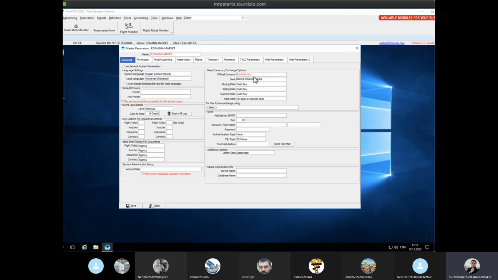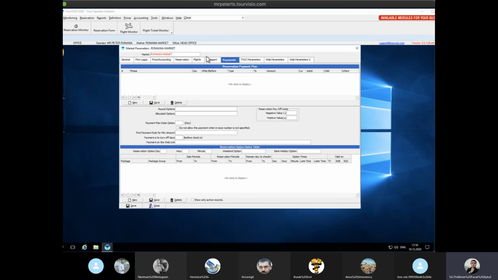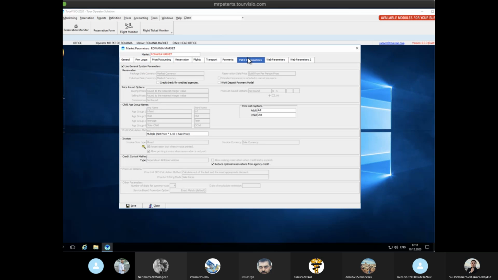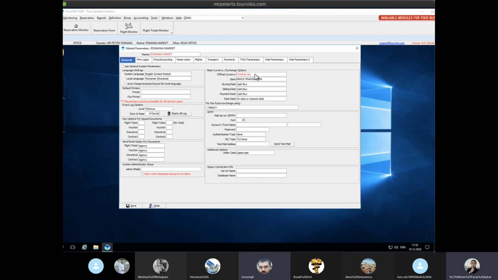Will we use that official currency as lei again? Excuse me, what is the menu? This menu is only for when we are adding, for example, I will show you.